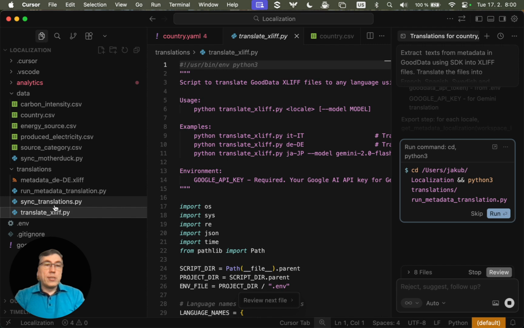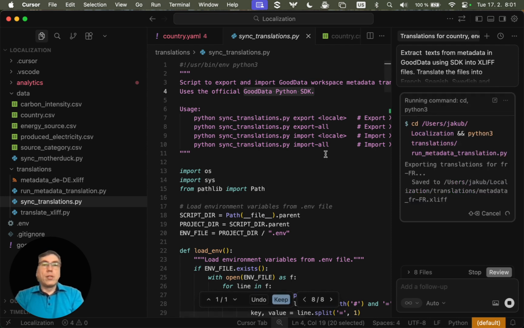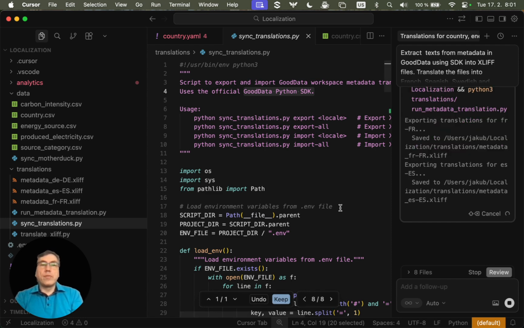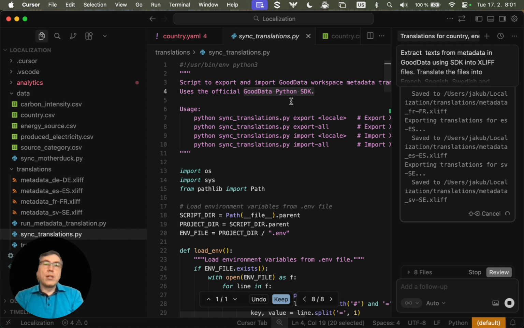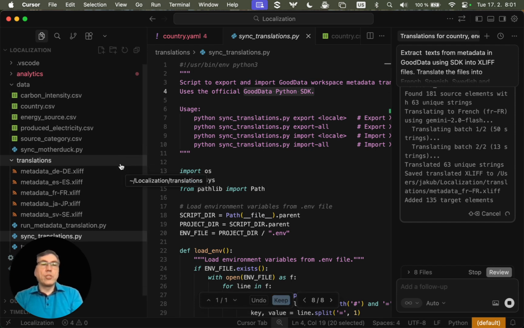And then there are some support scripts, which were also vibe coded by Cursor, for synchronization of this XLIFF file with GoodData, using the GoodData Python SDK. There is just one call of that SDK to extract all text into the file, and then you can also import all the translations back.